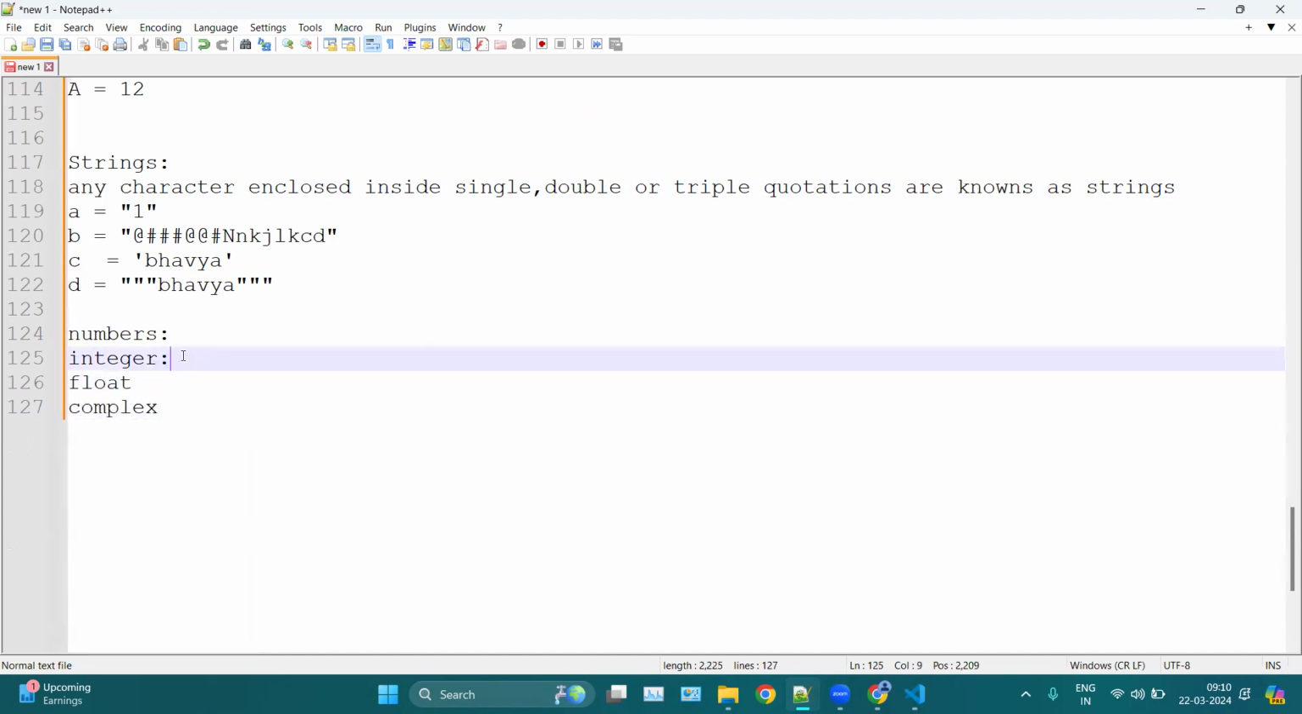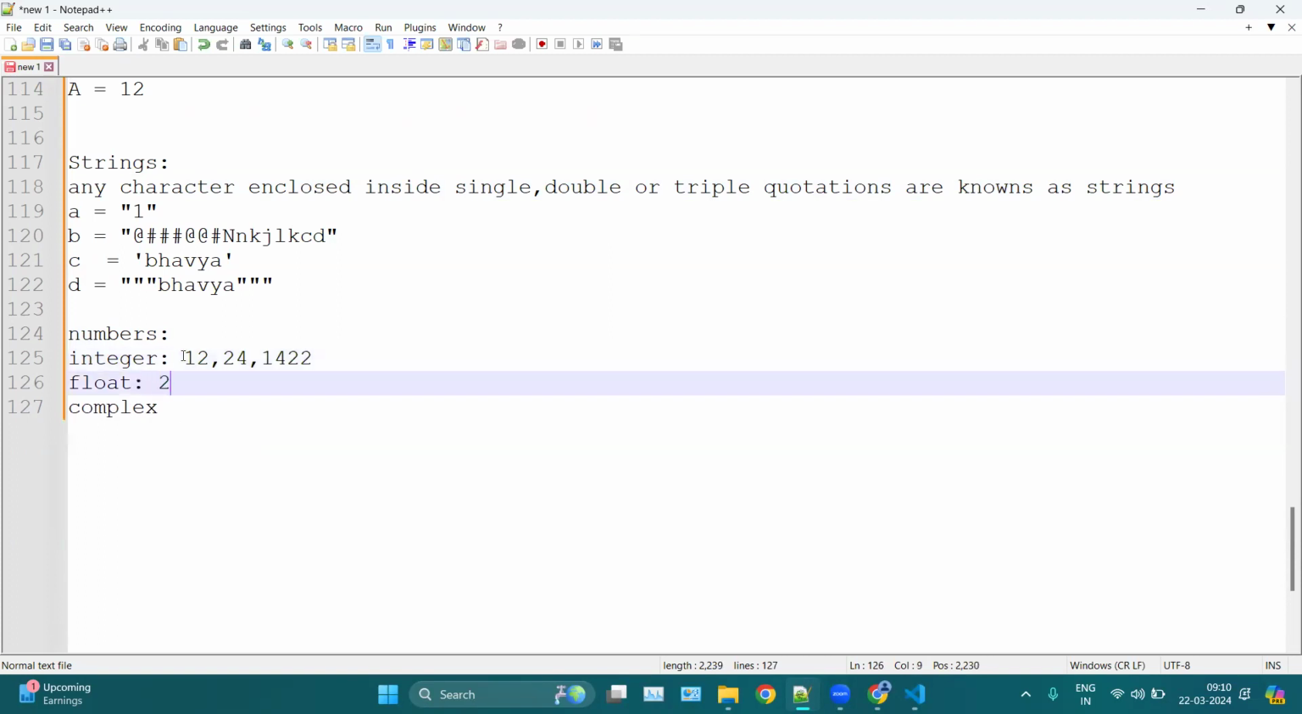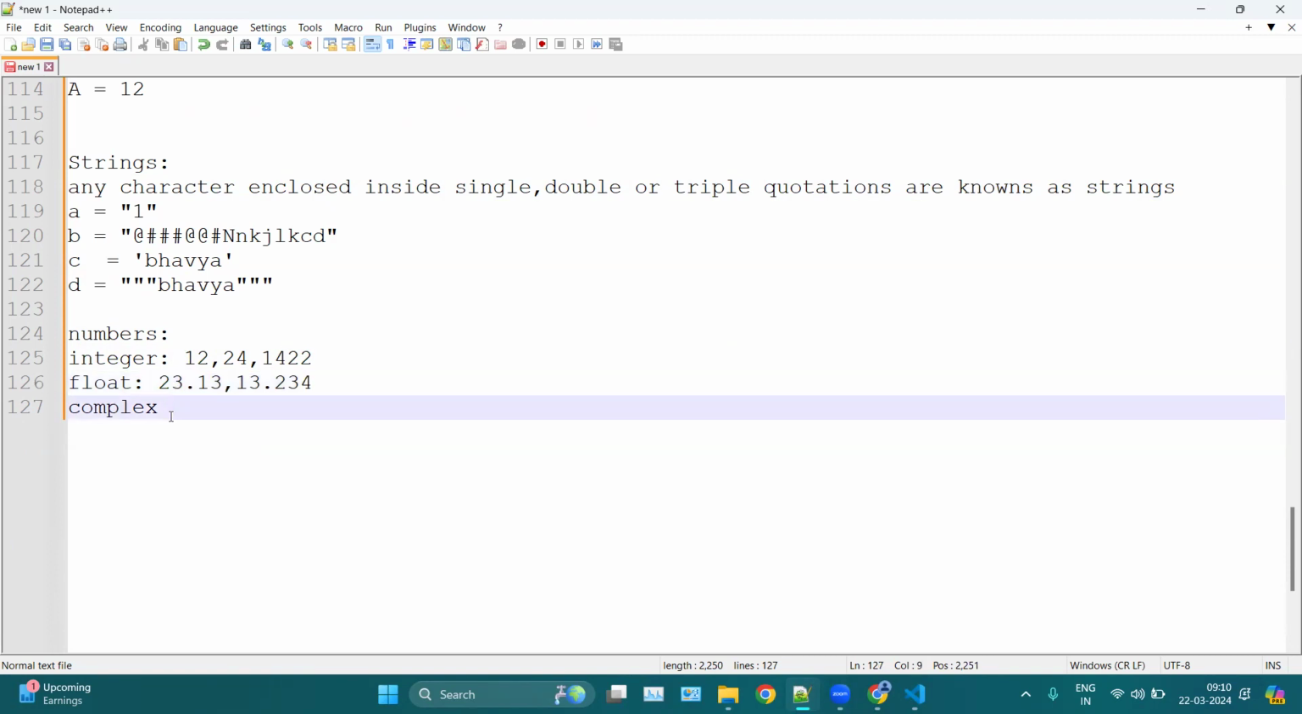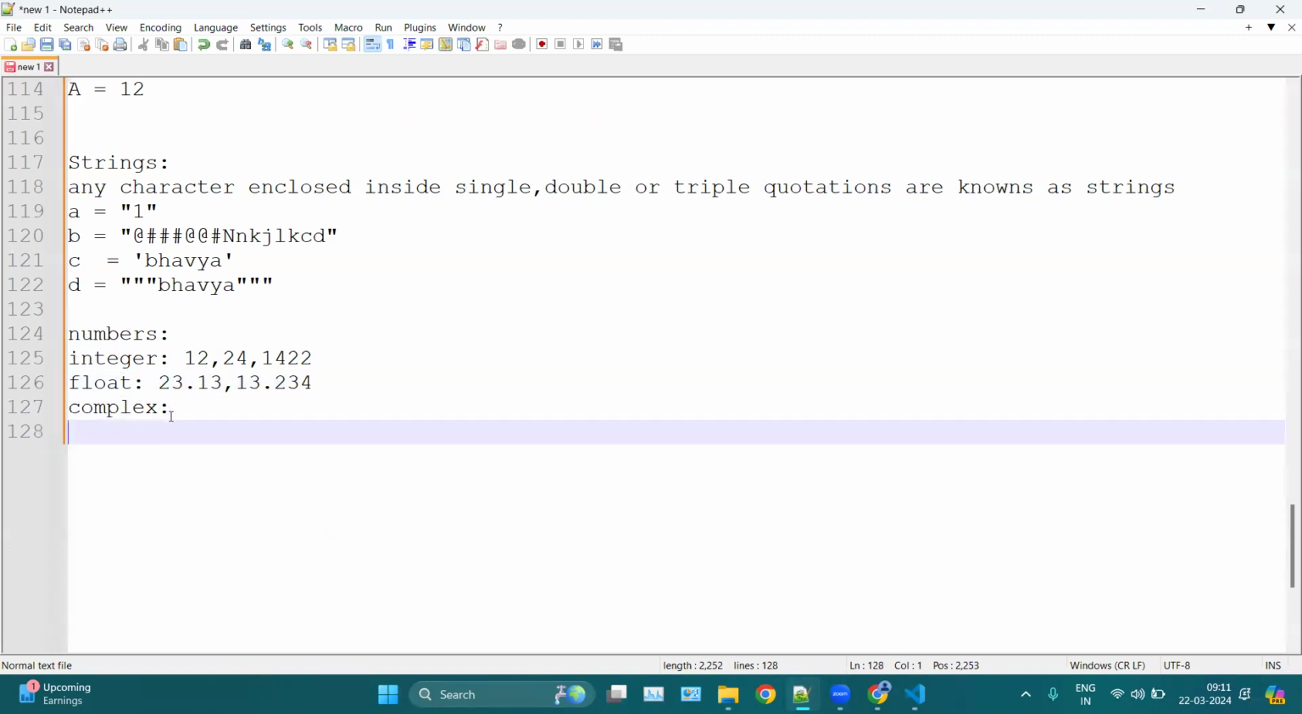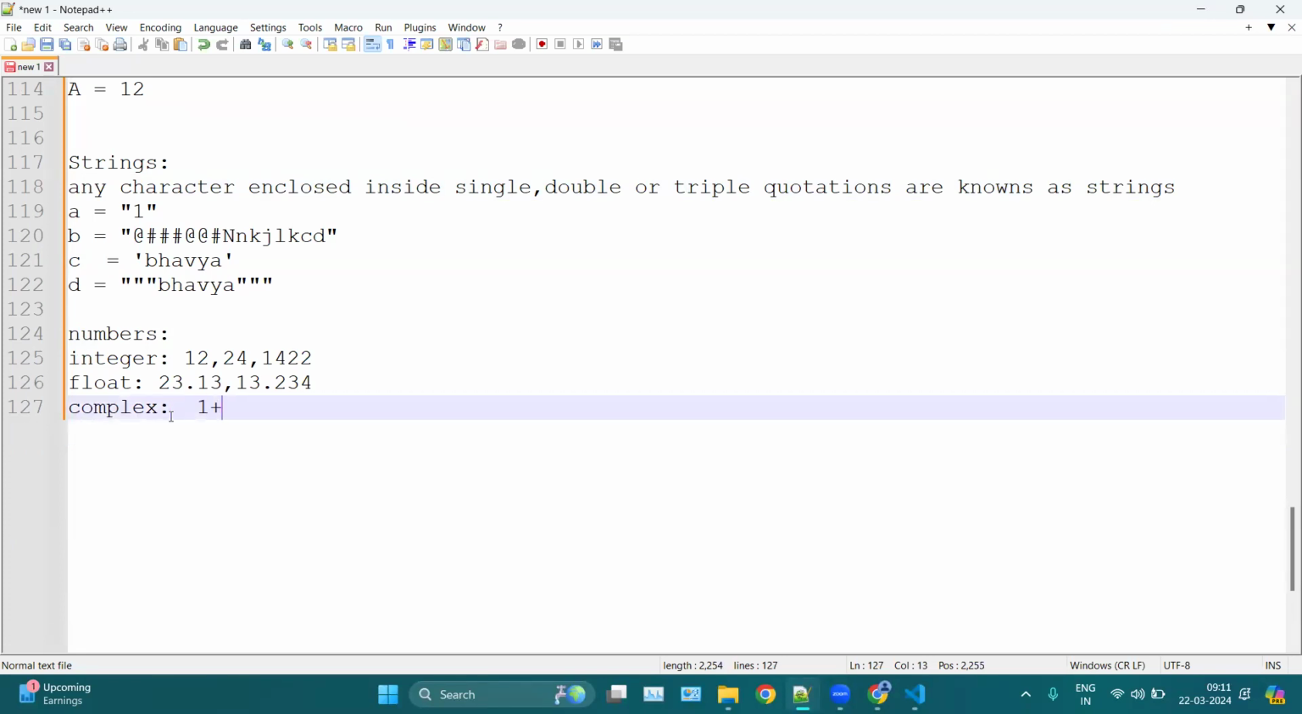Integer numbers, for example, any whole number. Okay. Float, any decimal numbers. And then complex number, which is like a combination of your numbers and your character. For example, 1 plus 2j. Okay, so this one is a complex number.